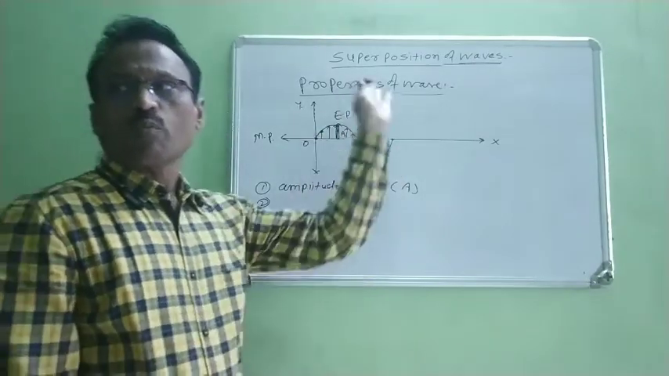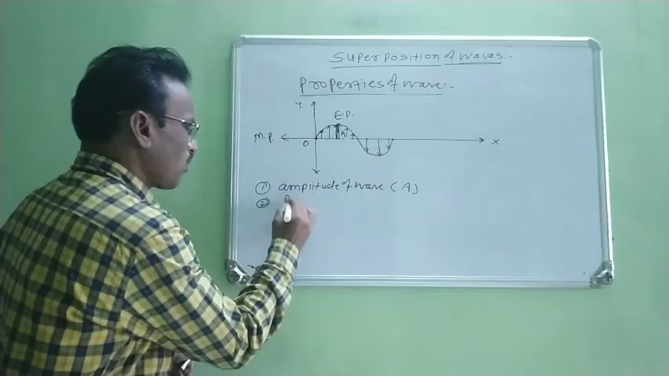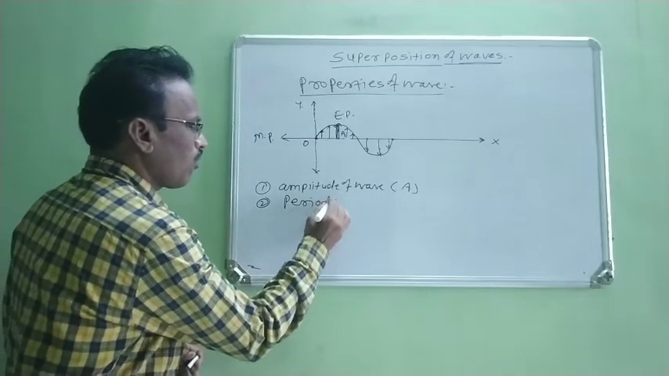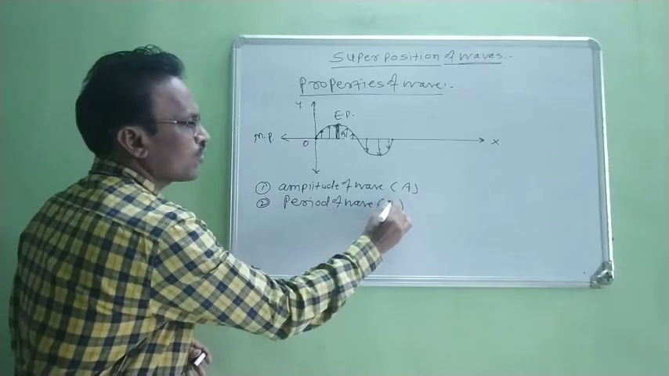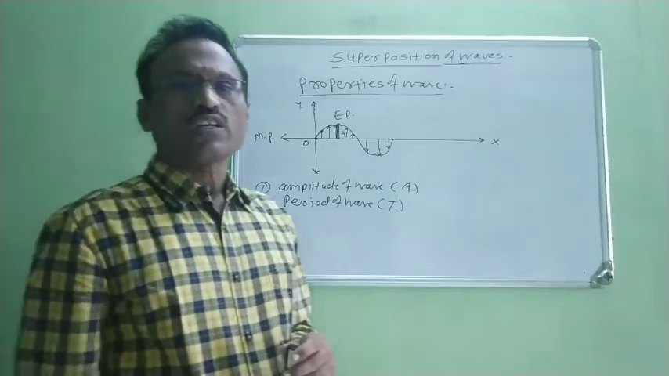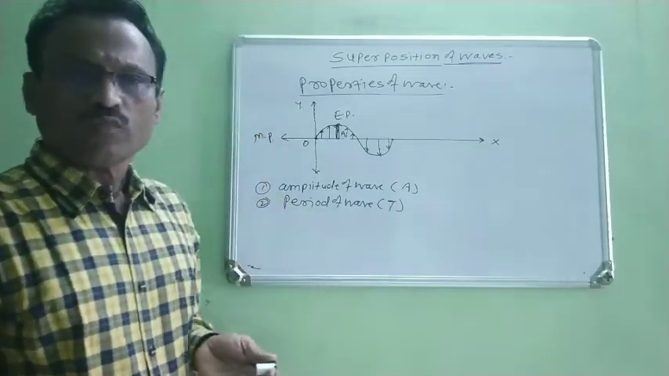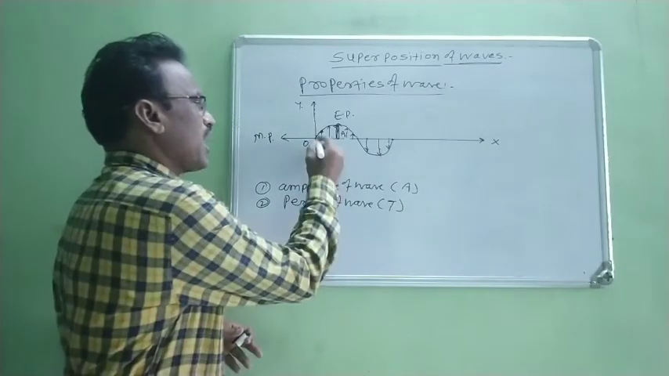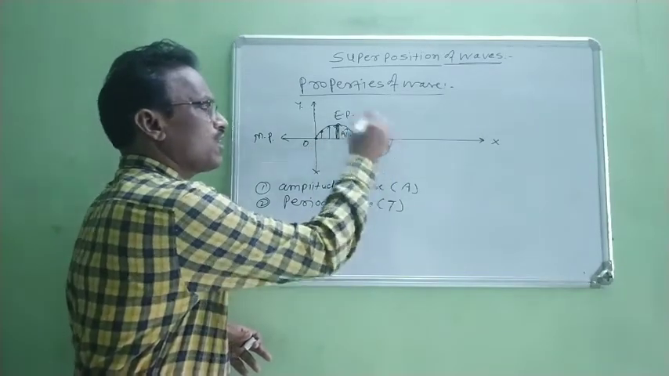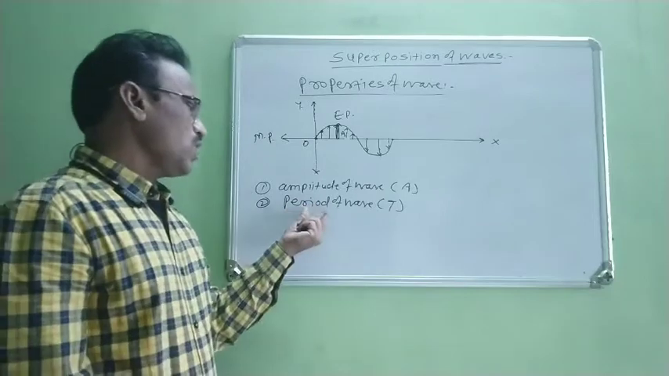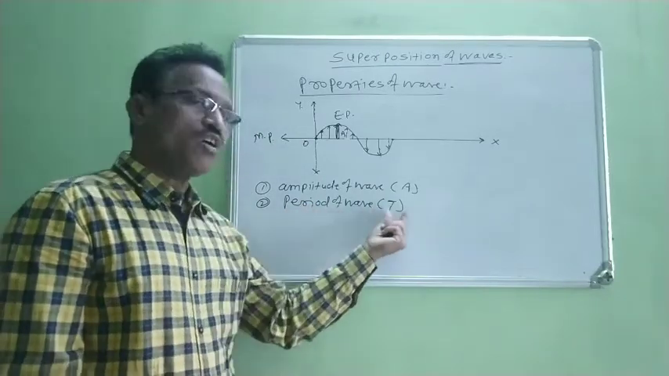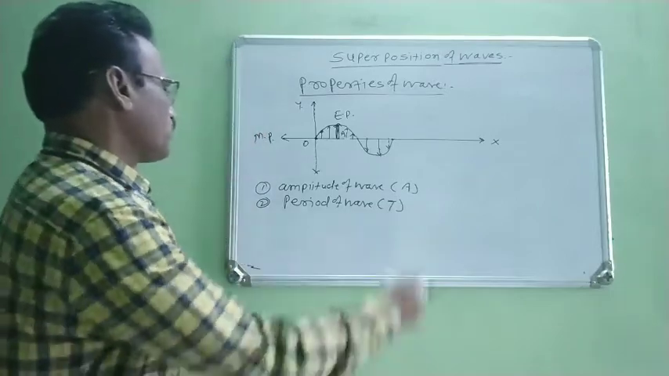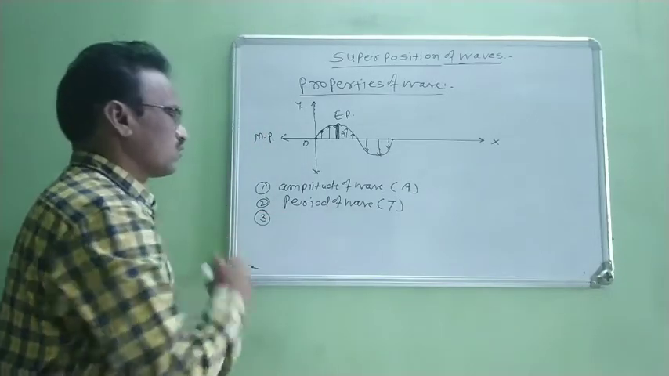Therefore, the second property of wave is period of wave. This period of wave is denoted by a symbol capital T. How do we define period of wave? The time taken by the particle of a medium to complete one vibration is known as period of a wave, right?